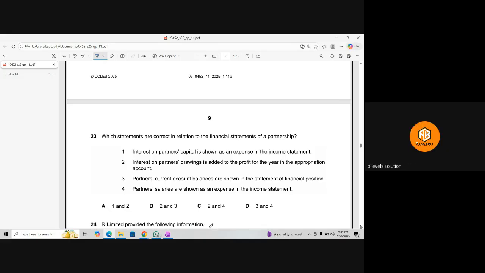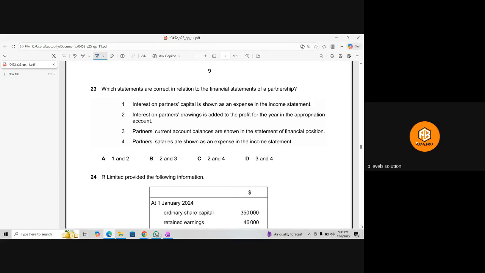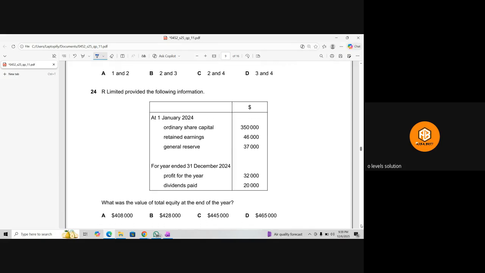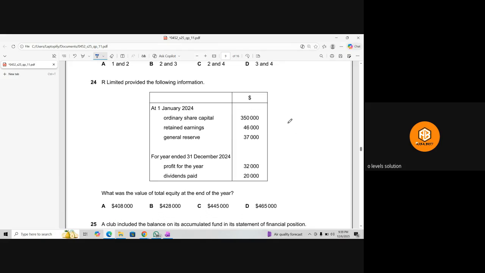Okay, let's see question number 24. Limited provided the following information. First of all, we have ordinary share capital 350. Then we have retained earnings, general reserve, and dividend paid for the year. What was the total equity at the end of the year? Okay, let me solve it.